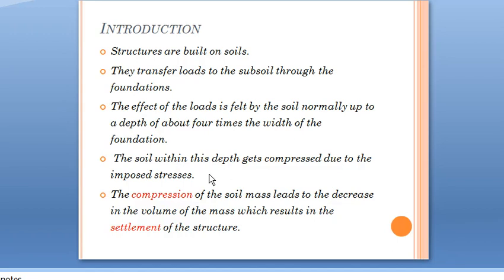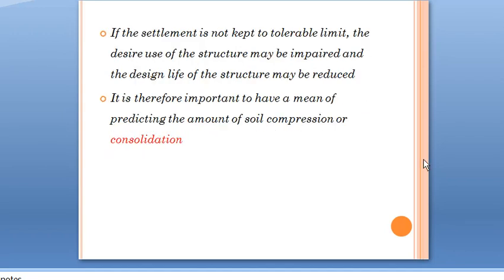The compression of the soil mass leads to a decrease in the volume of the mass, which results in settlement of the structure. That is known as settlement. If the settlement is not kept within tolerable limits, the desired use of the structure may be impaired and the design life of the structure may be reduced. Usually settlement will occur at the soil surface, and if it is not kept within tolerable limits, the structure itself may fail.